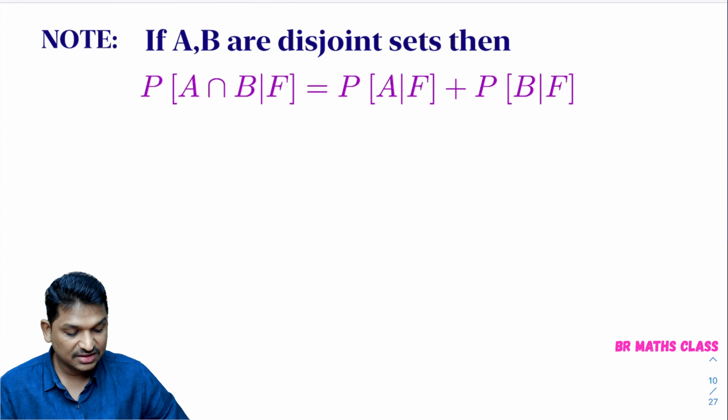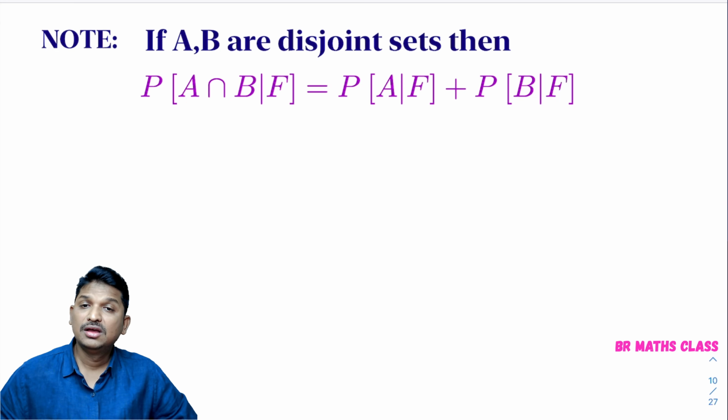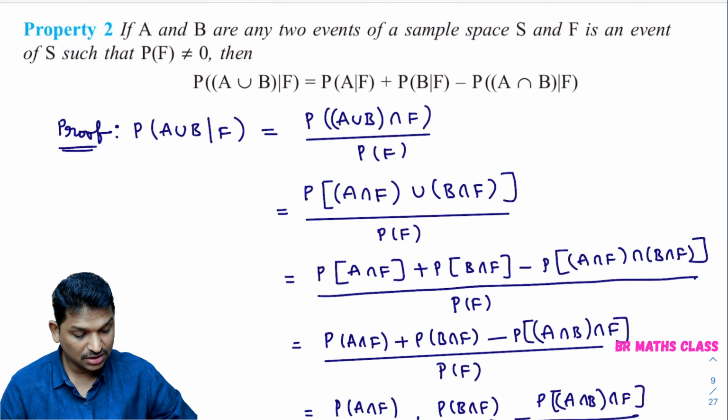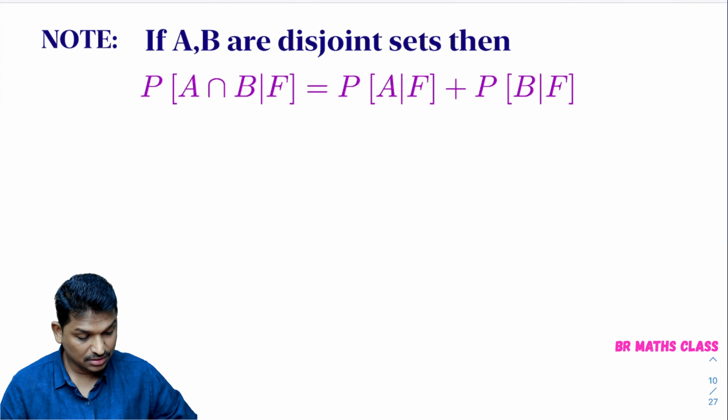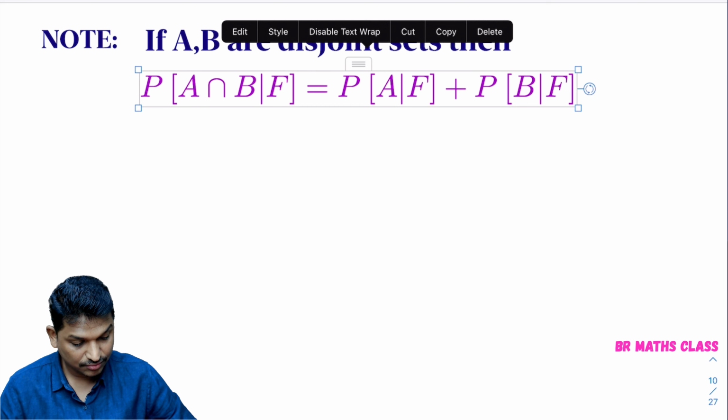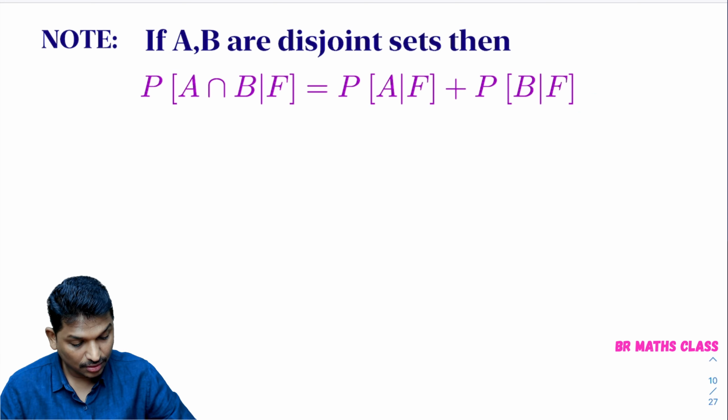One more result is there. Before that, here in this probability of A intersection B by F, look here, the union symbol is there. Small changes we will make in this, is it possible here, right? Oh, it is possible. Not possible, right? One minute, please.